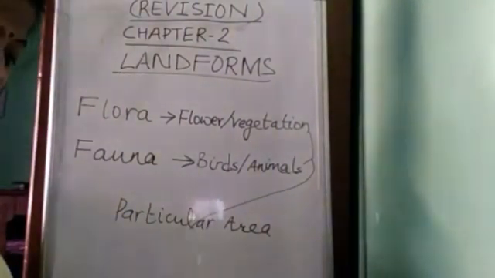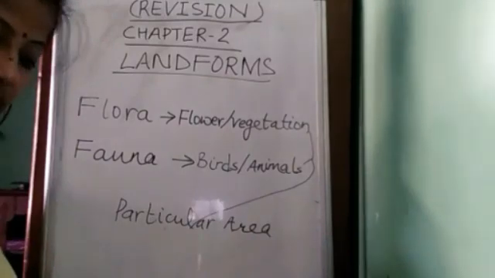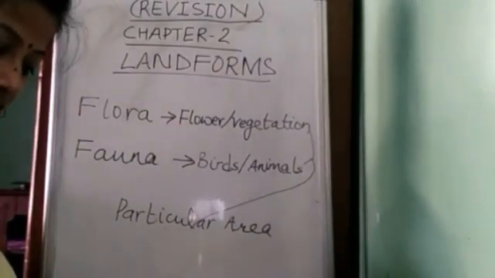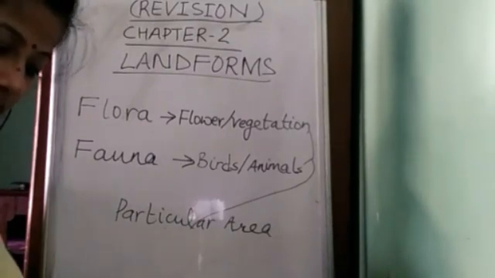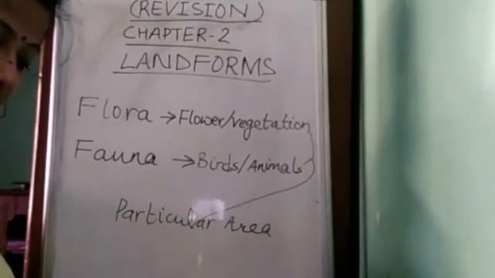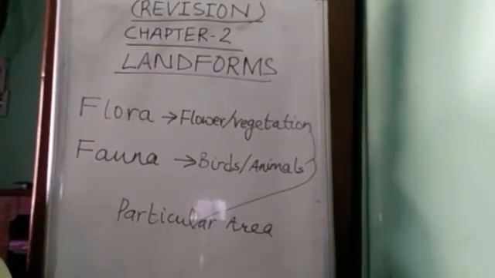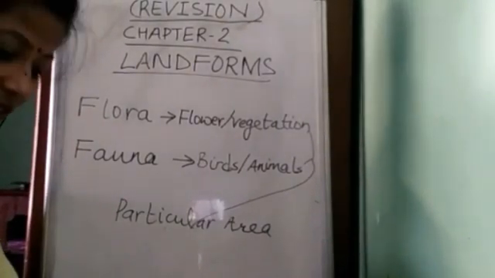Like in the book it is given: the chiru or the Tibetan antelope. Antelope means deer. The chiru or Tibetan antelope is an endangered species. It is the fauna of Ladakh, and yak is also a fauna of Ladakh.